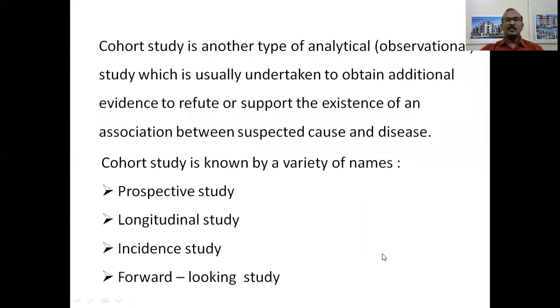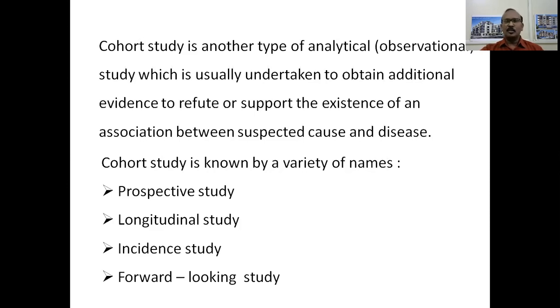So cohort study, as we understand, is another type of analytical or observational study which is usually undertaken to obtain additional evidence to support or refute the existence of an association between a suspected cause and disease. If you remember, in the beginning of the class I said that in descriptive epidemiology we formulate a hypothesis by various means, and we need to prove this hypothesis further in a case control study and a cohort study. So cohort study is another type of analytical study or observational study, which helps in further testing the hypothesis.